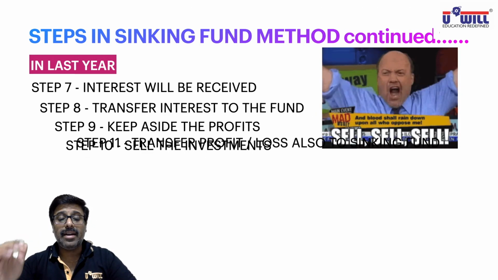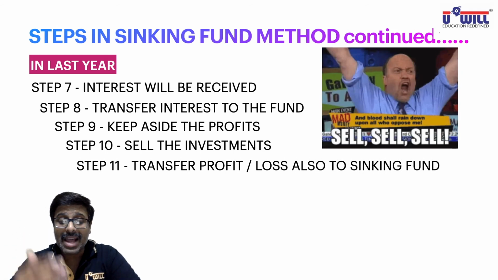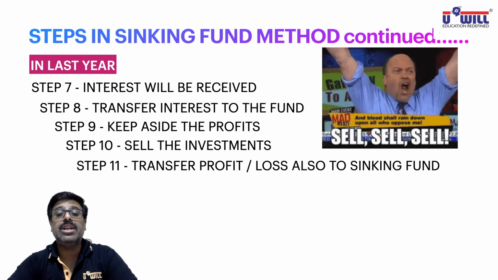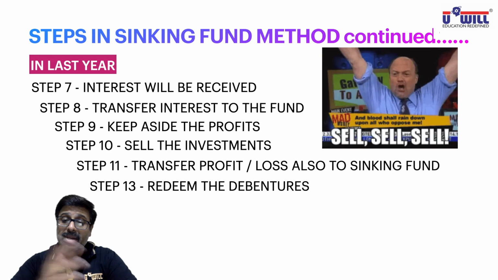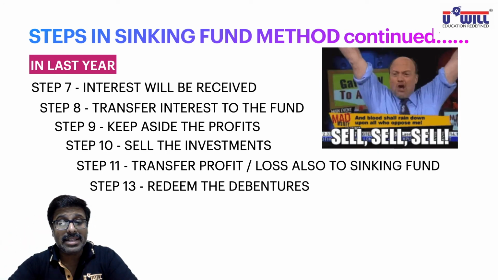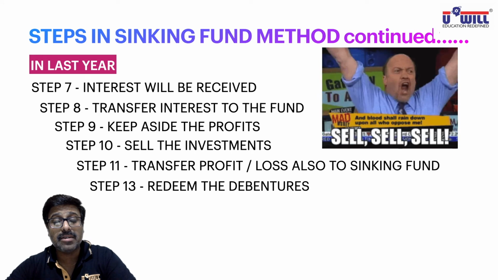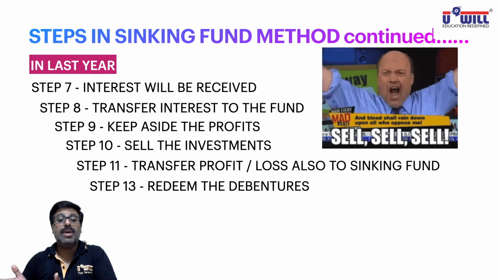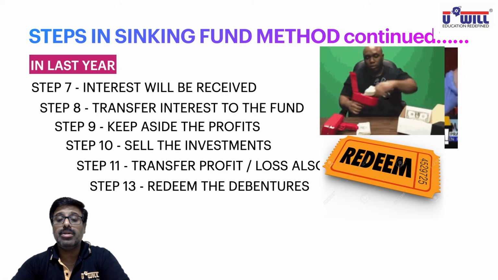After that, we will transfer the profit or loss on investments sold to the sinking fund. When you sell the investments, either you'll sell them at a profit or at a loss. So that profit or loss also you will transfer to the sinking fund. And then you will redeem the debentures, repay the debenture holders. As we studied in the last lecture, after you repay the debenture holders, the debenture redemption reserve was transferred to general reserve. Same procedure here also. After you repay the debenture holders, the sinking fund is no more required. So that sinking fund will be transferred to general reserve.